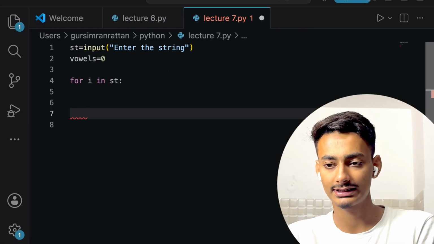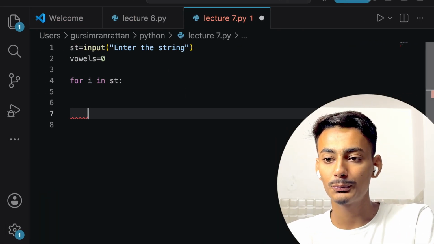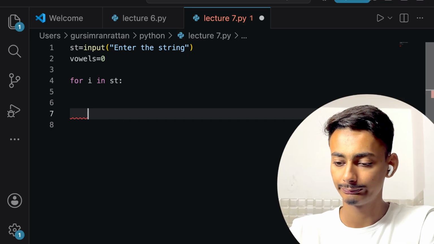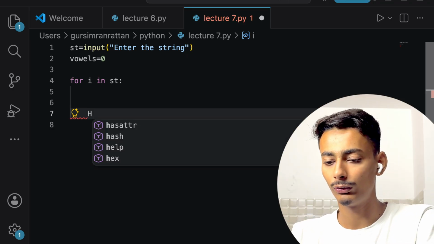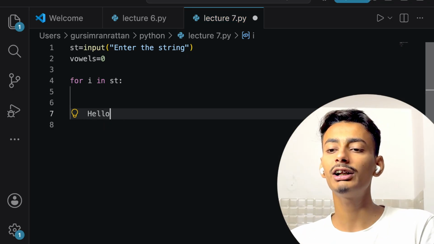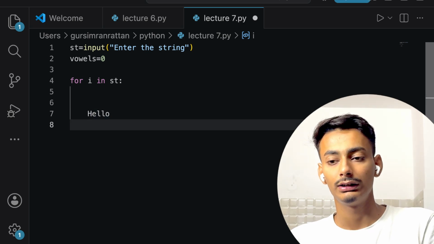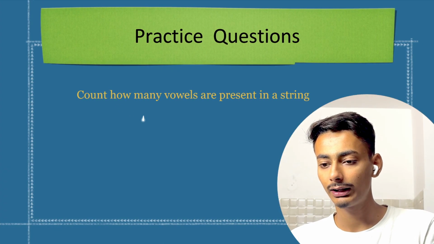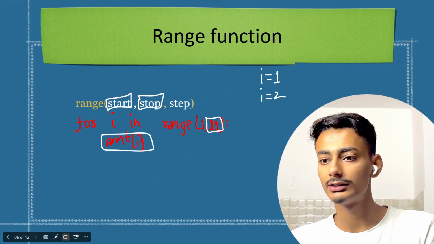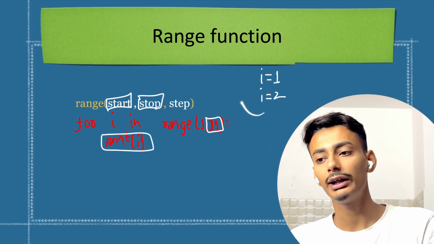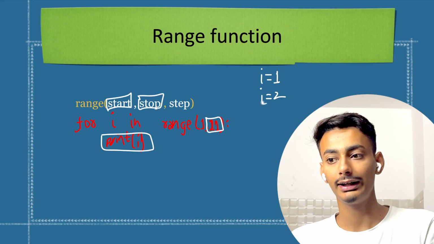Now, for I in st, what will it do? Suppose my string is hello only. First, it will take I as h. In the earlier case, what was happening? First I was one, then I was two.